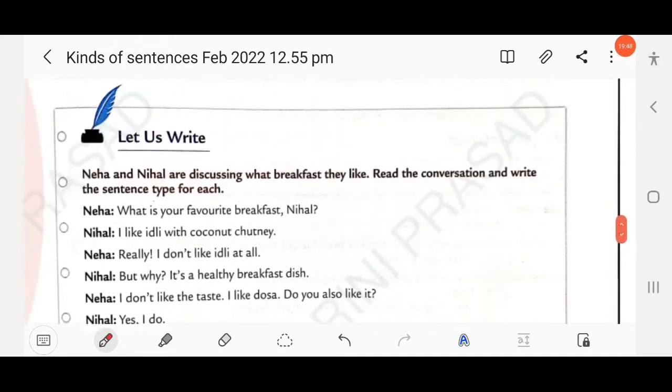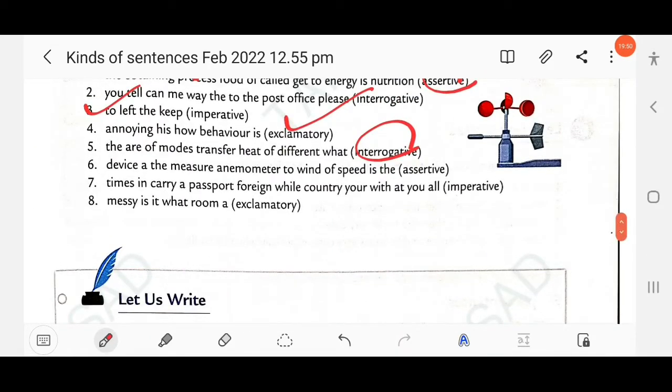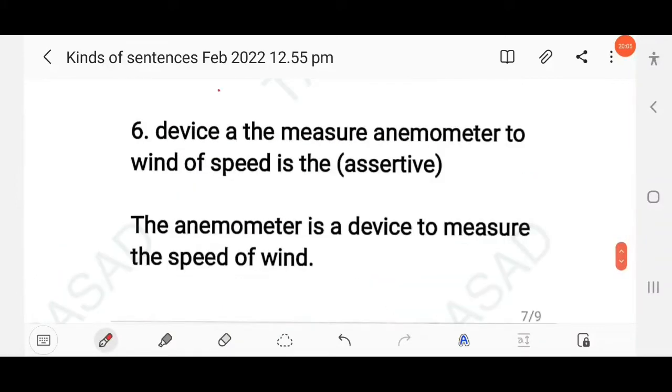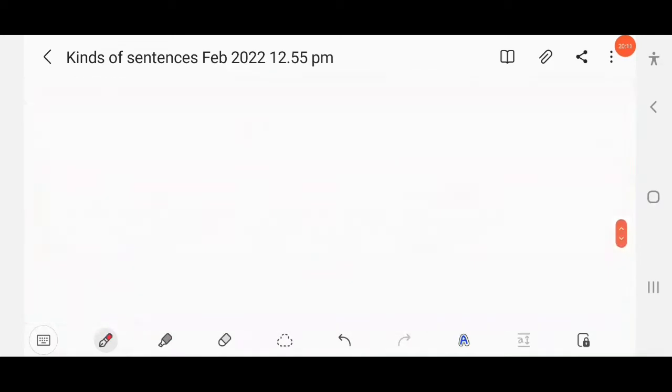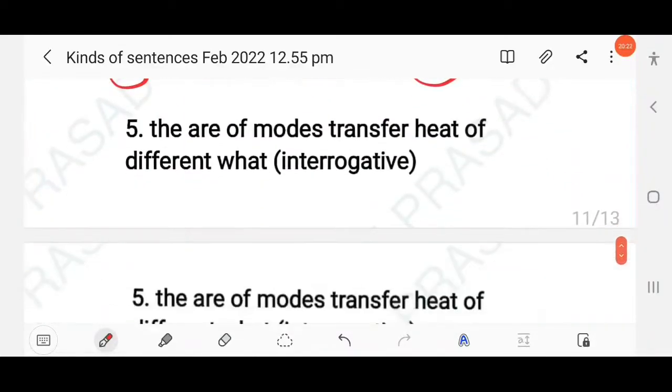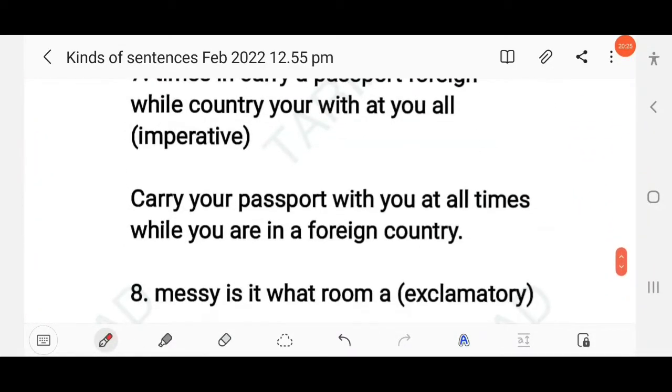Then next question, the anemometer is a device to measure the speed of wind. So you have to form an assertive sentence, right? So here, the anemometer is a device to measure the speed of wind. Clear? Then next question here, you have to form an imperative sentence. So here the answer, carry your passport with you at all times while you are in a foreign country, right?